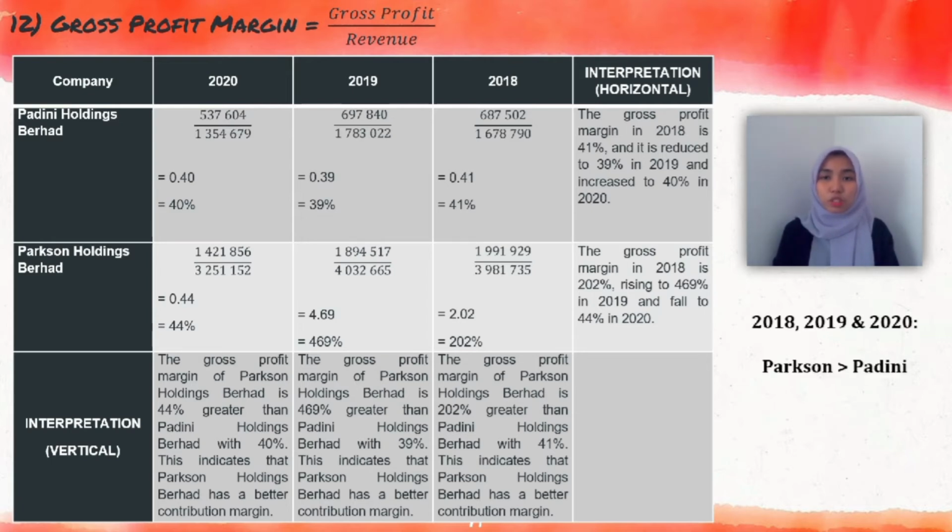For the vertical interpretation, in 2020, the gross profit margin of Parkson Holdings Berhad is 44%, greater than Padini Holdings Berhad with 40%. In 2019, Parkson Holdings Berhad is 469%, greater than Padini Holdings Berhad with 39%. And in 2018, Parkson Holdings Berhad is 202%, greater than Padini Holdings Berhad with 41%.